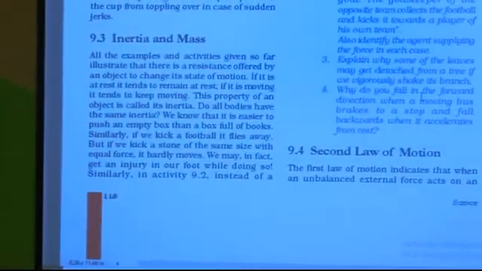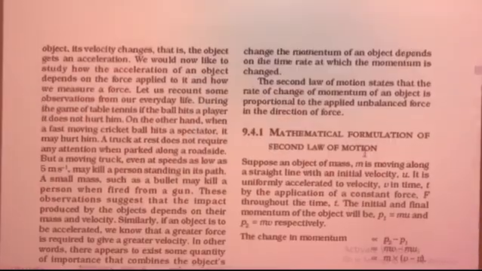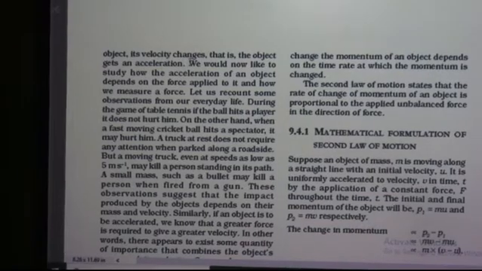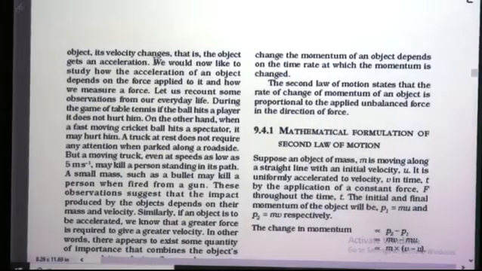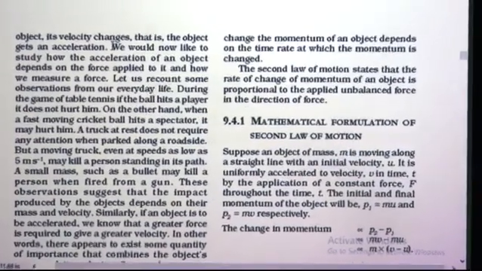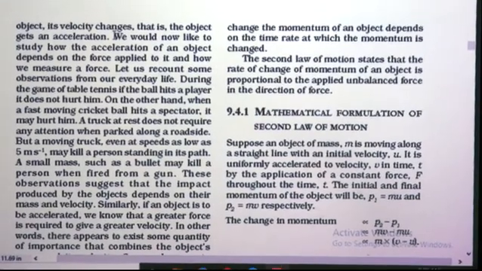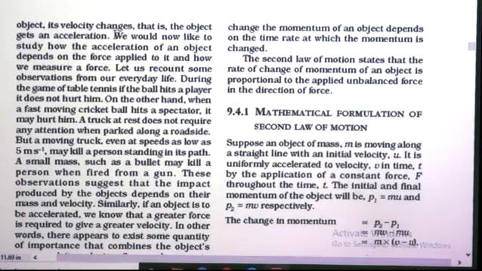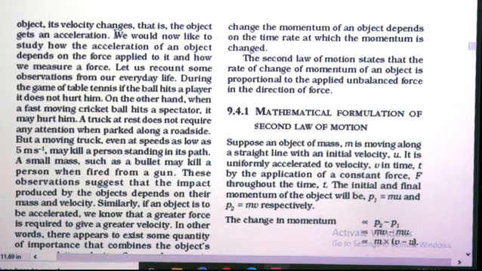Today we are going to discuss about Newton's second law of motion. So let's see what is second law of motion. The first law of motion indicates that when an unbalanced external force acts on an object, its velocity changes. That is, the object gets an acceleration. So in the first law of motion what we have discussed is that when an unbalanced force acts on the object, then the object is set into motion or the moving object gets stopped, means there is a change in the state, and during that process the velocity also changes.